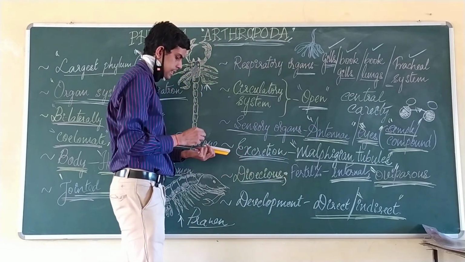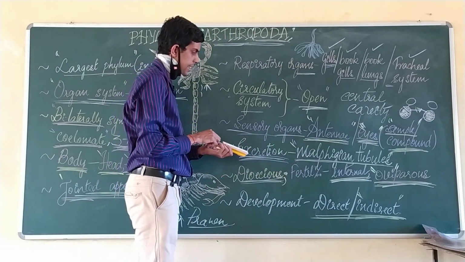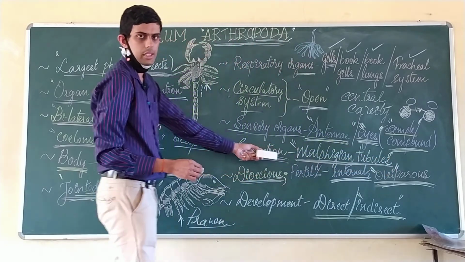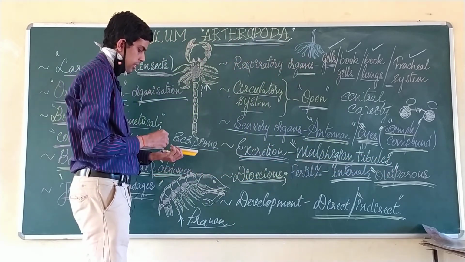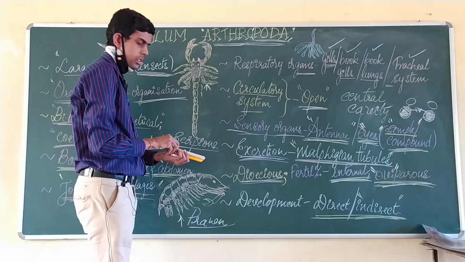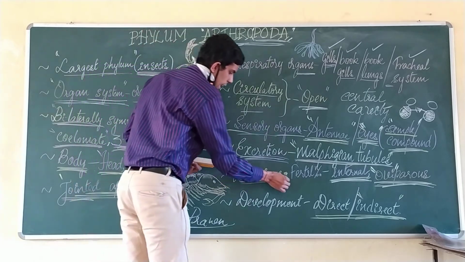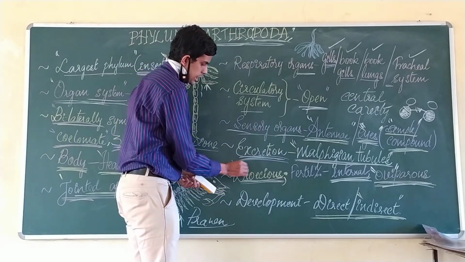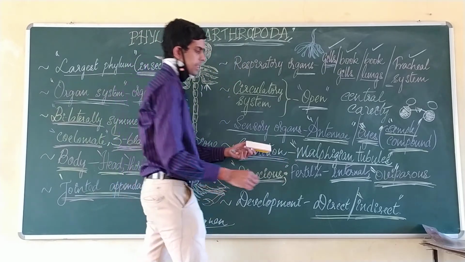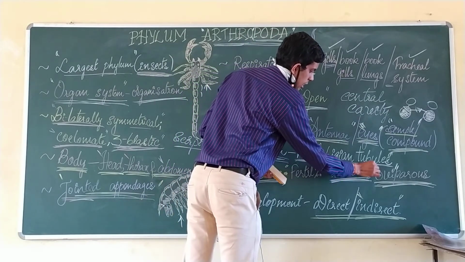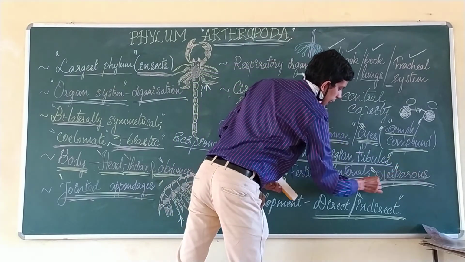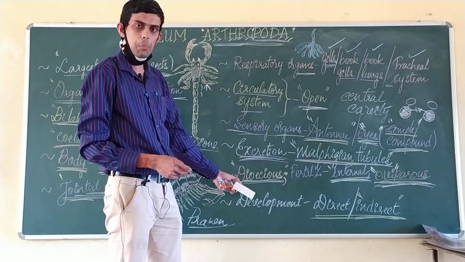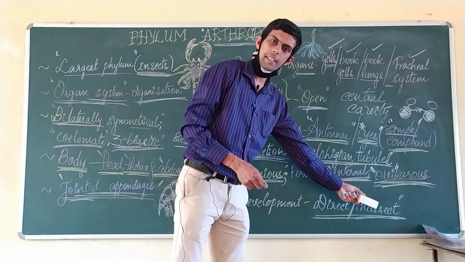Then regarding excretion, it is carried out exclusively by a structure called Malpighian tubules. And while speaking about male and female individuals, they are different, that is, dioecious, and the fertilization is internal, and they are egg laying animals, right. Then regarding the development, it may be direct or indirect.